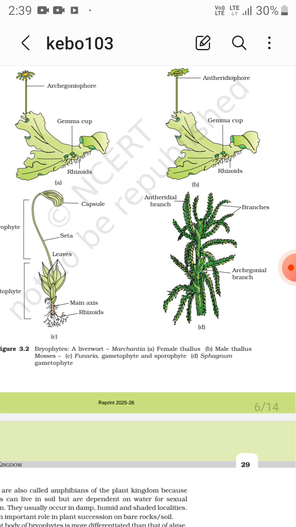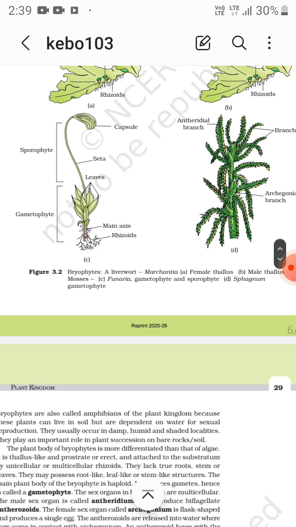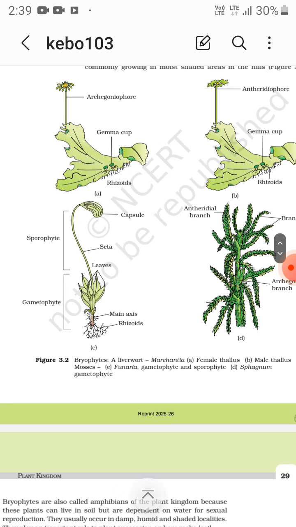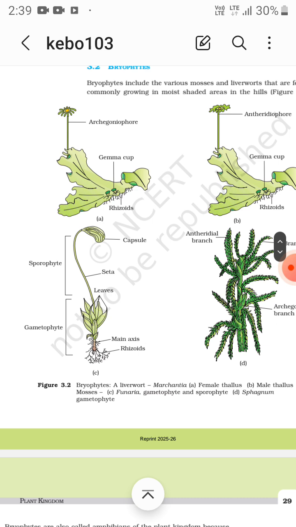In Funaria, the gametophyte contains the main axis, rhizoids, and leaves, and the sporophyte contains the seta and capsule.